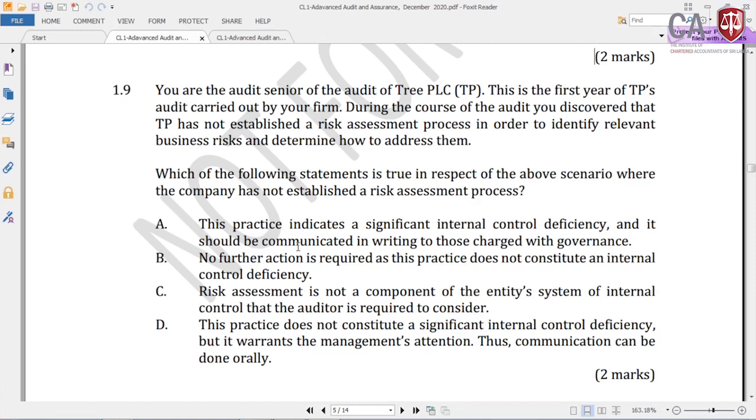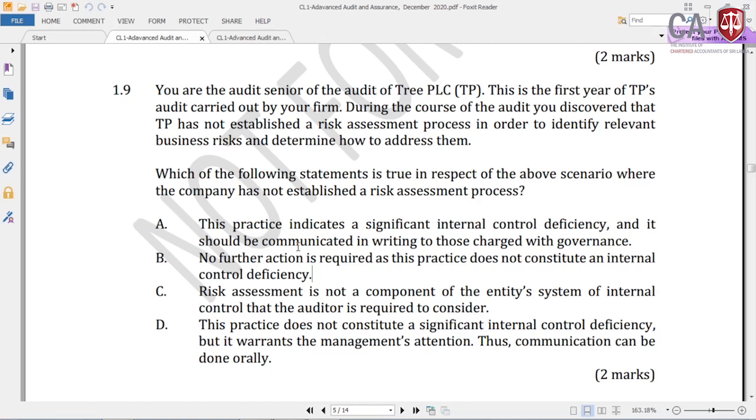At the end of the day, those will create material uncertainties for the business, and then the business will collapse. So therefore this is going to be an internal control deficiency, not only a deficiency but a significant deficiency. So therefore answer D is not that wrong, but it's less likely. So therefore answer A will be the correct answer.